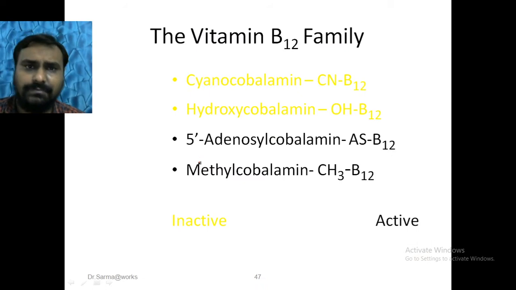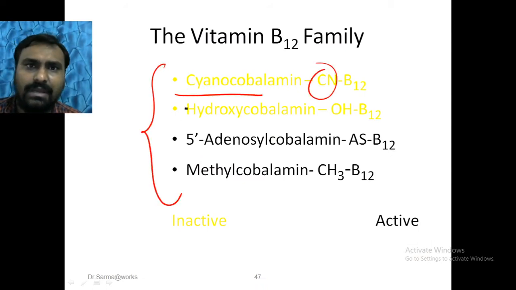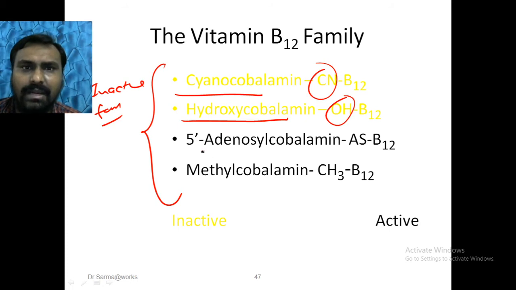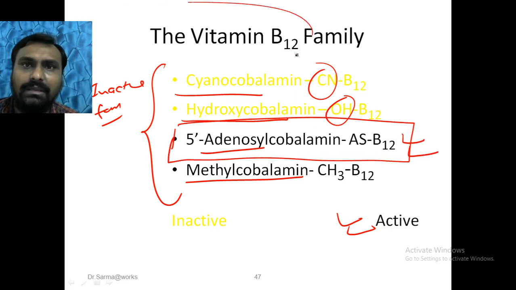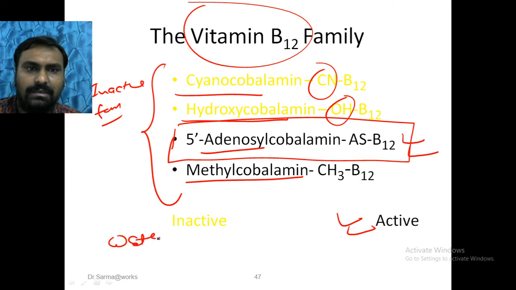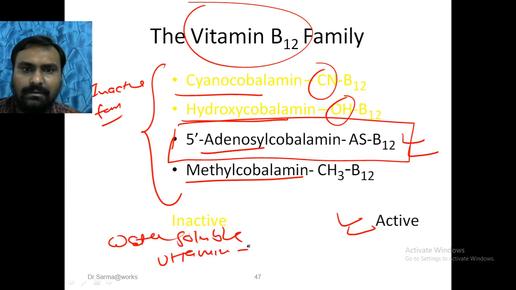There are four forms of vitamin B12: cyanocobalamin, hydroxycobalamin. These two are the inactive forms, while adenosylcobalamin and methylcobalamin are the active forms. Vitamin B12 is mainly stored as adenosyl B12. This is the only water soluble vitamin which is stored in the liver.